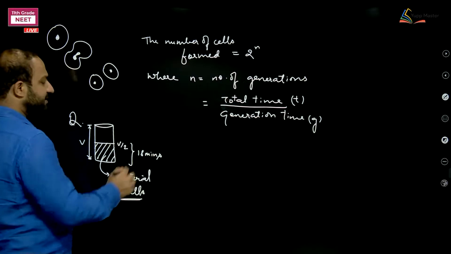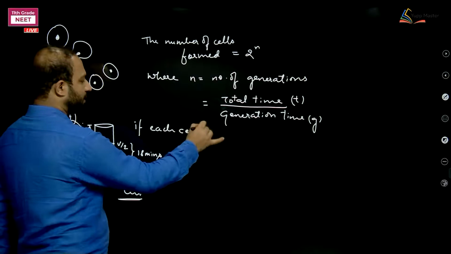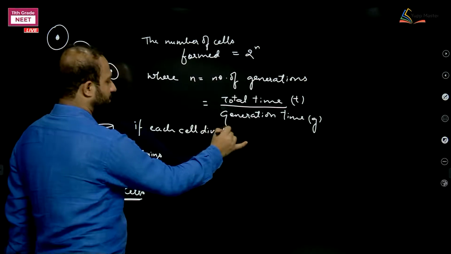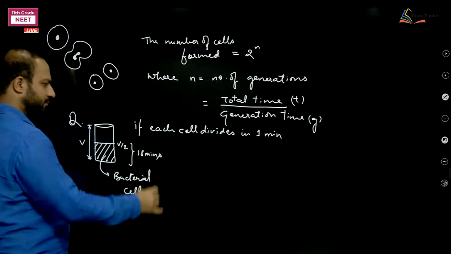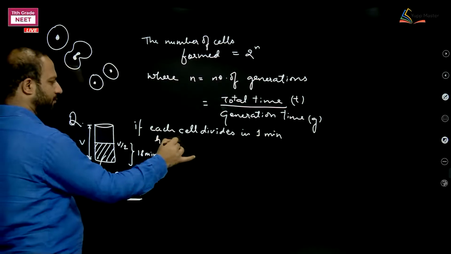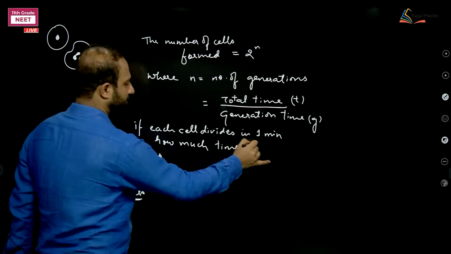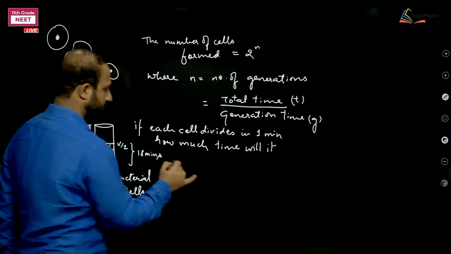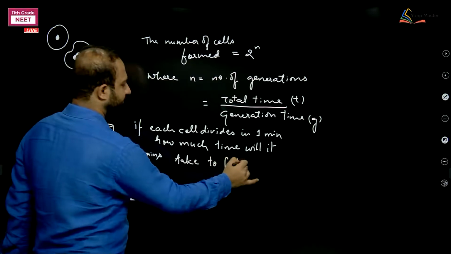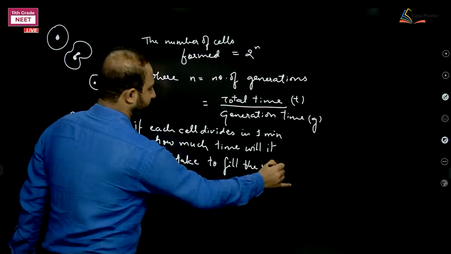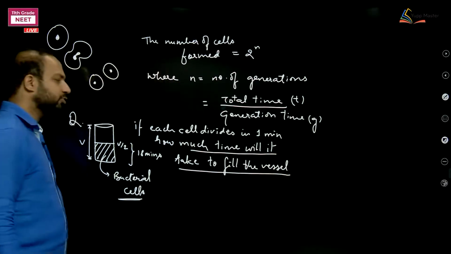Fine. If each cell divides in 1 minute, how much time will it take to fill the vessel?